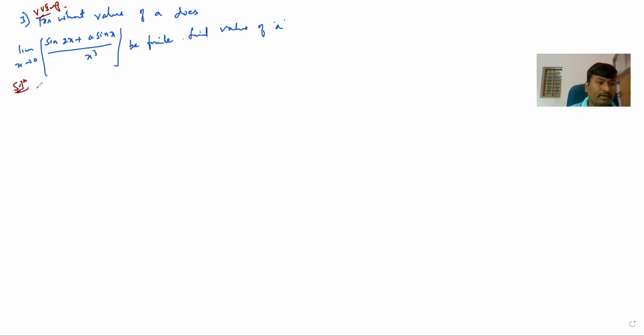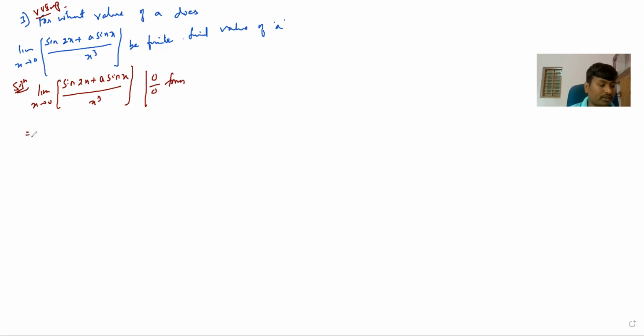So first, what they have given, you can write here: limit as x tending to 0 of (sin 2x plus A sin x) divided by x cube, as it is. Now you can check it here. As x tends to 0, what happens? sin 0 is 0, here also sin 0, 0 plus 0 divided by 0. Again it is a 0 by 0 form.